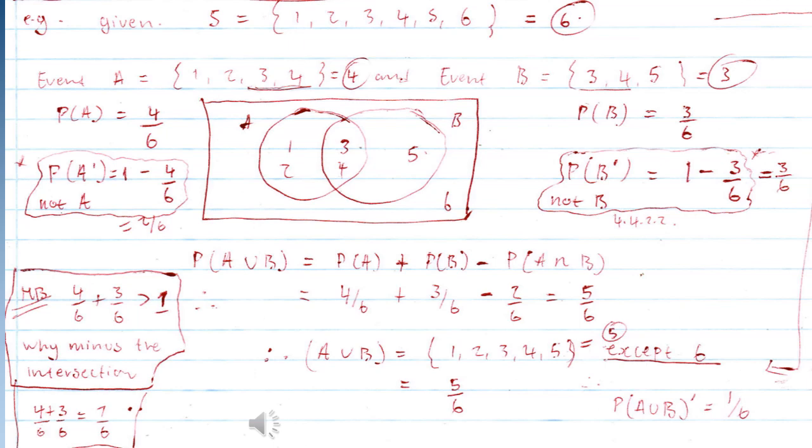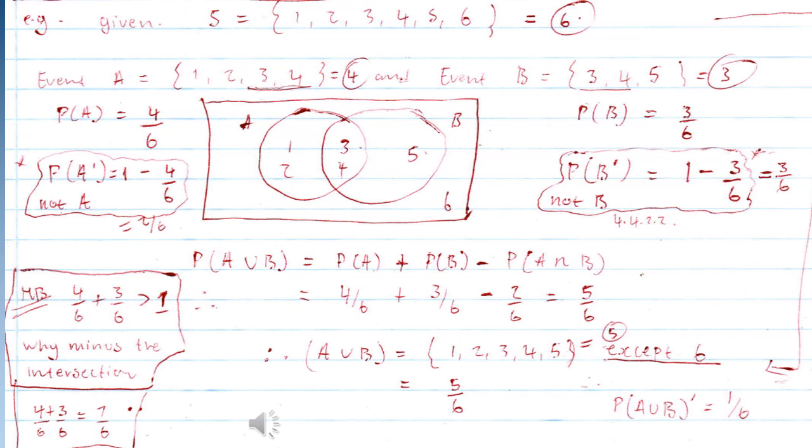So 4 over 6 plus 3 over 6 gives us 7 over 6, which is not a probable number as it is greater than 1. Hence we minus the intersection, because those numbers occur in both A and B, so we cannot count them twice. We must minus the intersection to avoid counting its numbers twice.